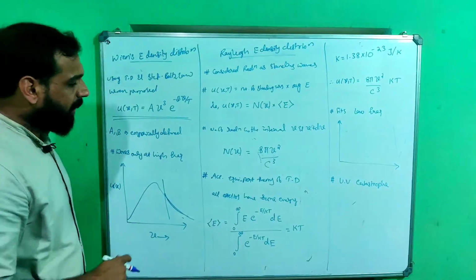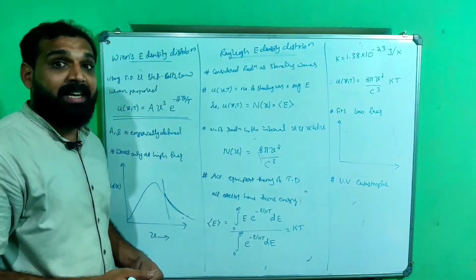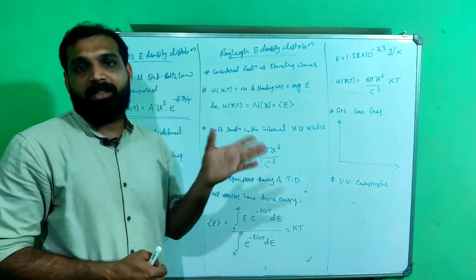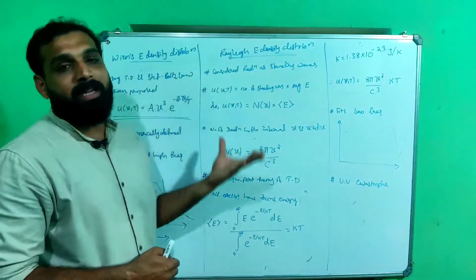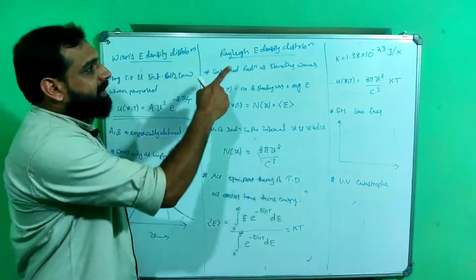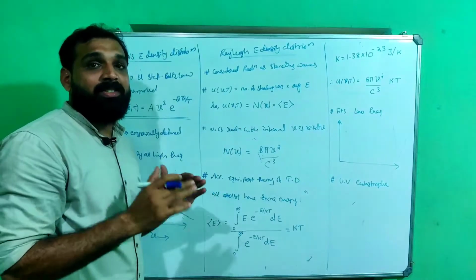Secondly, there came Rayleigh and Jeans, two scientists who tried to explain blackbody radiation using a different formulation. Rayleigh and Jeans considered radiation inside the box as standing waves.